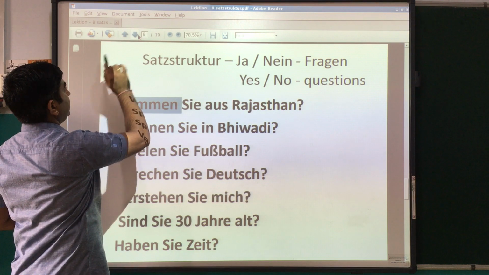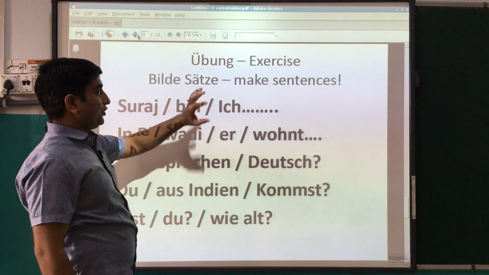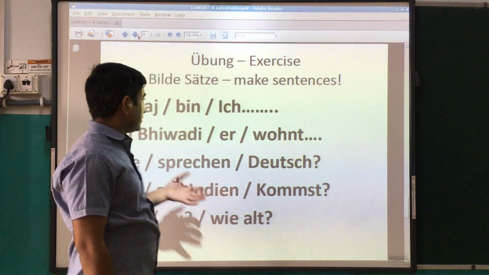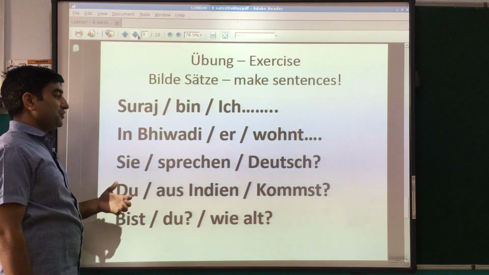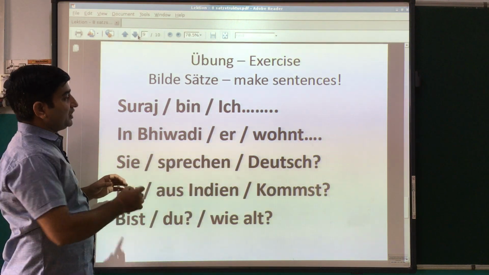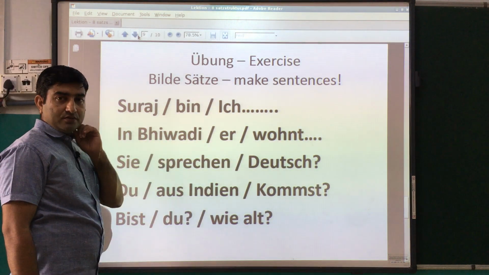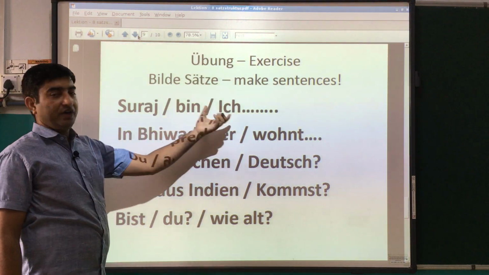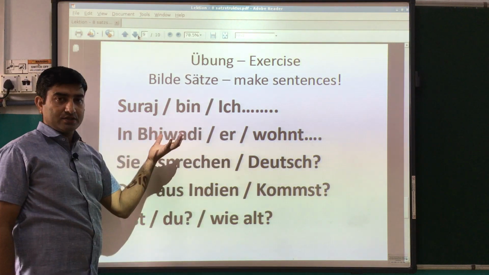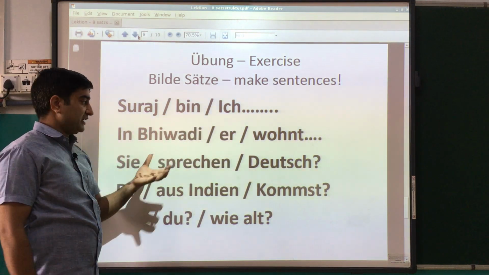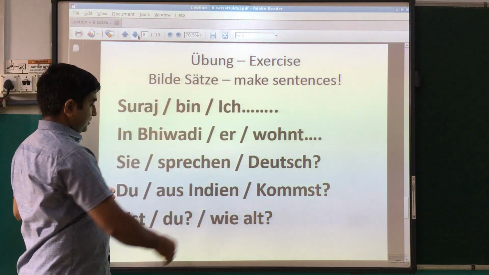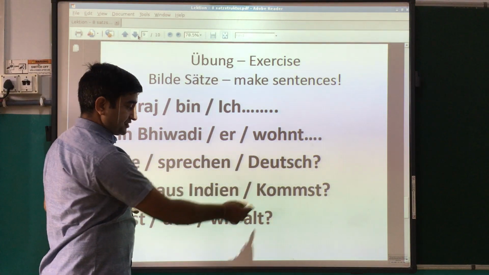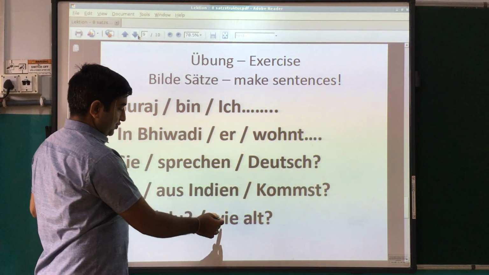Now we have the next slide. Okay, now Übung. Übung means this is an exercise. Bilde Sätze means make sentences. So here are some sentences which you have to arrange properly. So here Suraj, bin, ich. So what will be the sentence? You have to arrange these sentences. In Bhiwadi er wohnt, sie sprechen Deutsch, du aus Indien kommst, bist du wie alt.